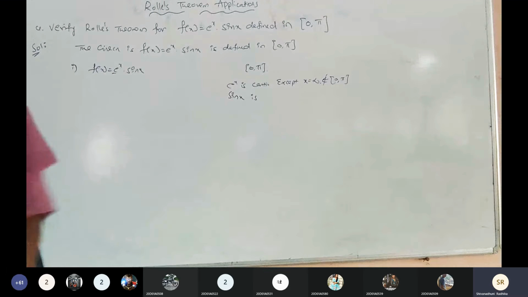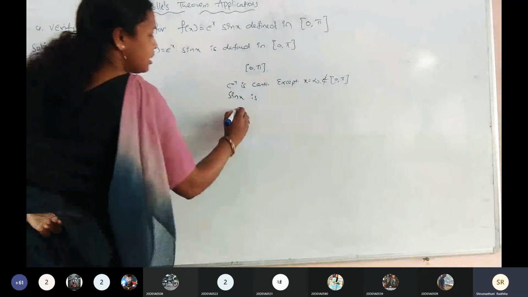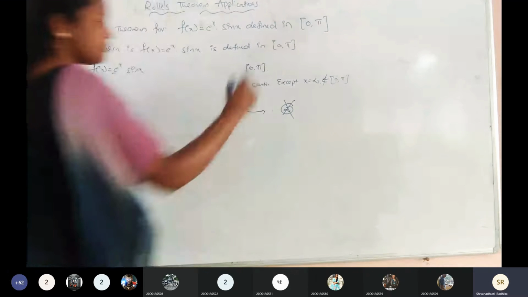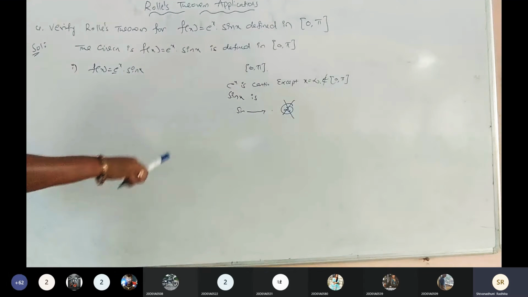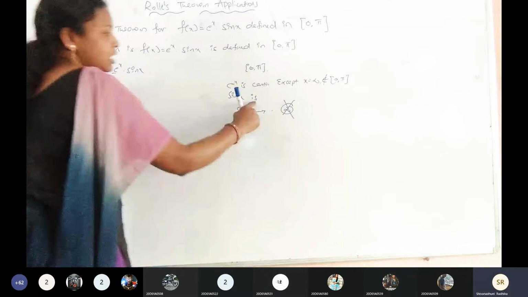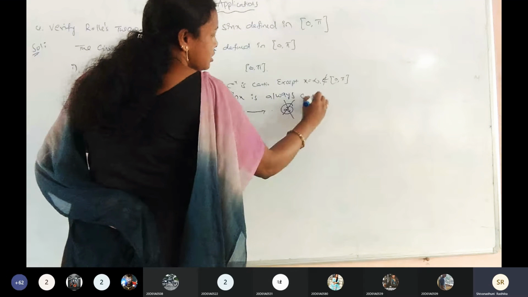Trigonometric tables are there. We have 0, 30 degrees, 45 degrees, 60 degrees and 90 degrees. In the sine row, we don't have any infinite symbol in the given trigonometric table of sine values. Now sin x is always continuous.